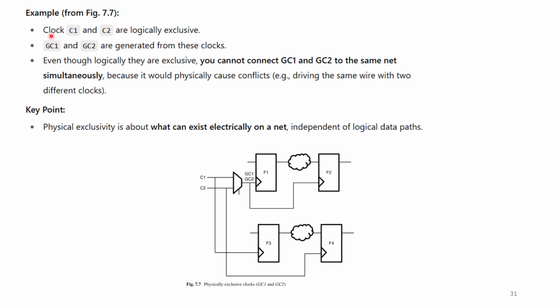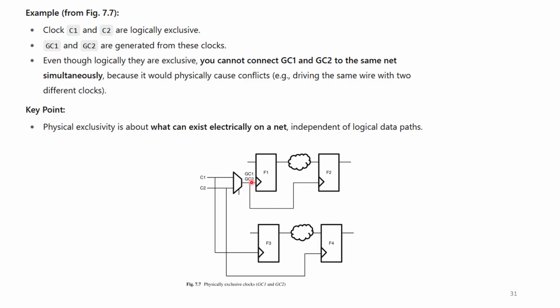You can see here, clocks C1 and C2 are logically exclusive. GC1 and GC2 are generated clocks. As I already told you, GC1 is generated from C1 and GC2 is generated from C2. Even though logically they are exclusive, you cannot connect GC1 and GC2 to the same net simultaneously. A single net should not have two clocks because it would physically cause conflicts, that is, driving the same wire with two different clocks.